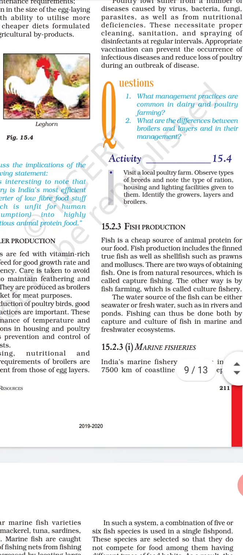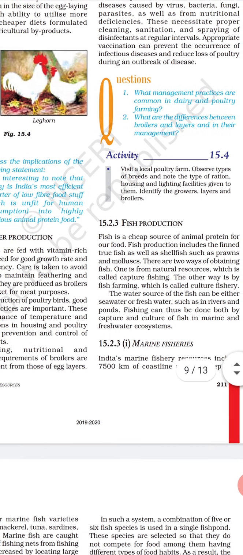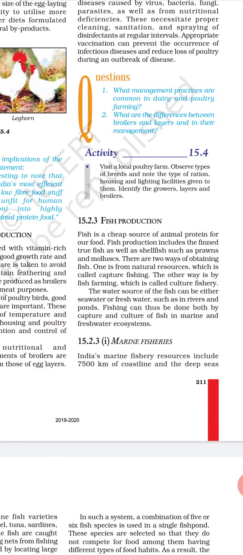Next we have fish production. So fish is also a very cheap source of animal protein for our food, and the rearing of fishes for obtaining food is called fish farming. So the water source of the fish can be either seawater or fresh water, such as in rivers, ponds. So fishing can be done both by the capture and culture of the fish in marine and freshwater ecosystems.